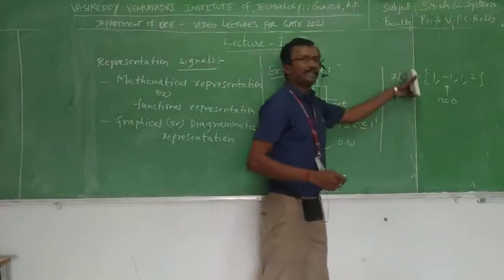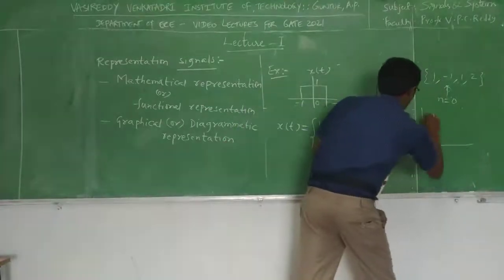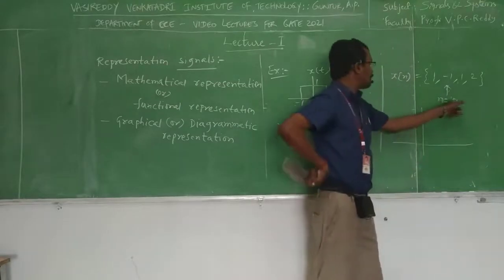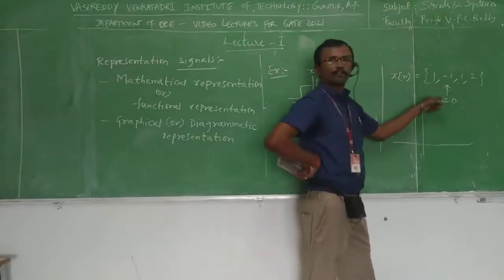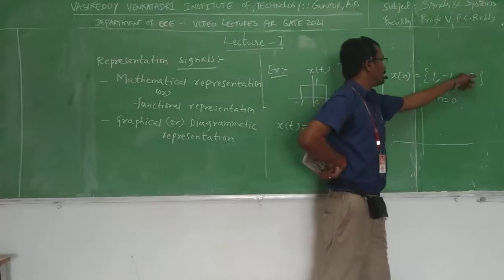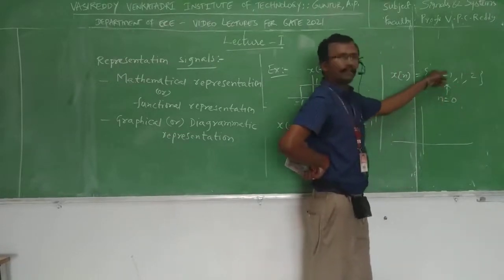Now for this we will see the graphical form. So this is n equal to 0. If you move towards right, this is n is equal to 1, n is equal to 2, this is n is equal to minus 1. At n is equal to 0, the value is minus 1. At n is equal to 1, the value is 1. At n is equal to 2, the value is 2. At n is equal to minus 1, the value is 1.